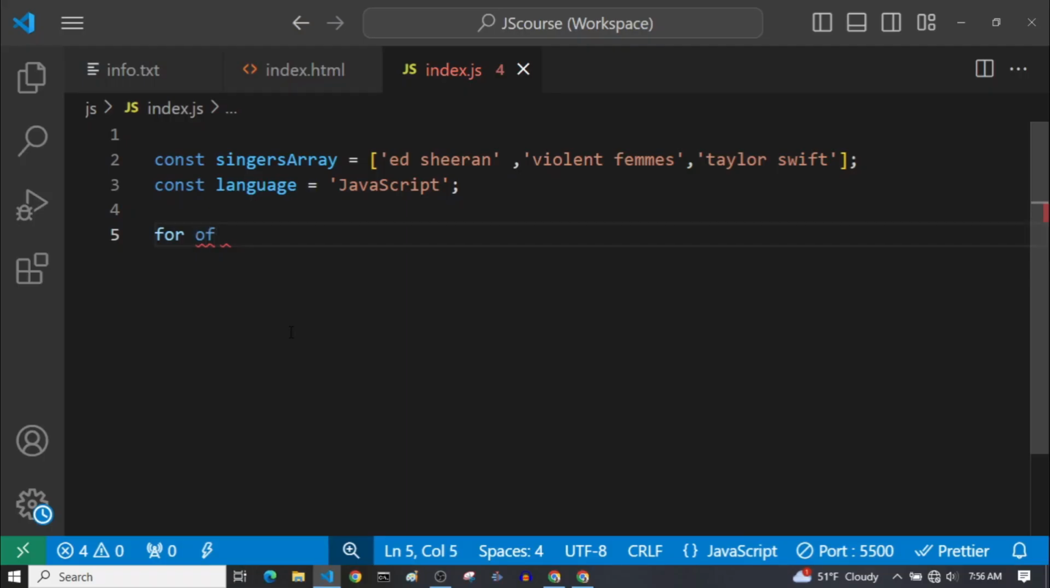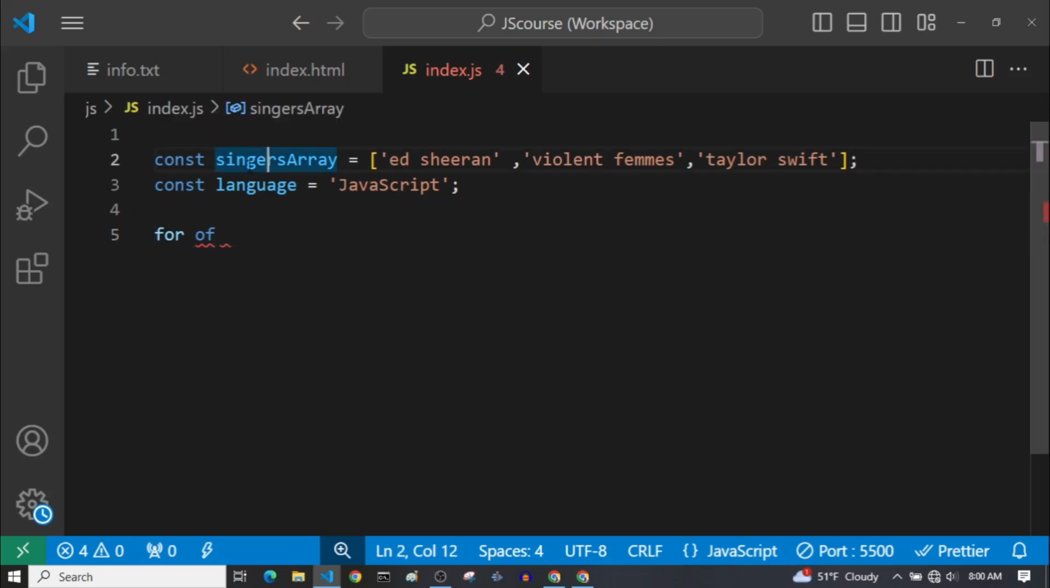Let's begin with for of. Actually, we can use for of loop to loop through arrays, strings, and any iterable object. By every iteration that this loop makes, it gives us access to each single element inside our array or strings. So as you can see here, we have a singers array.